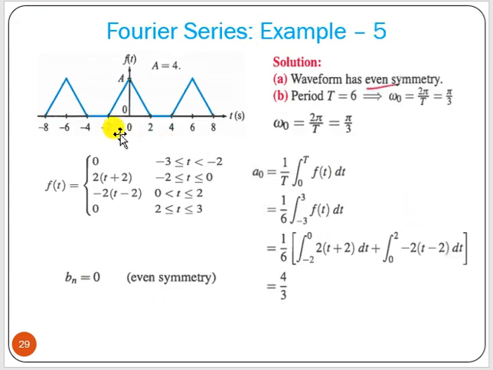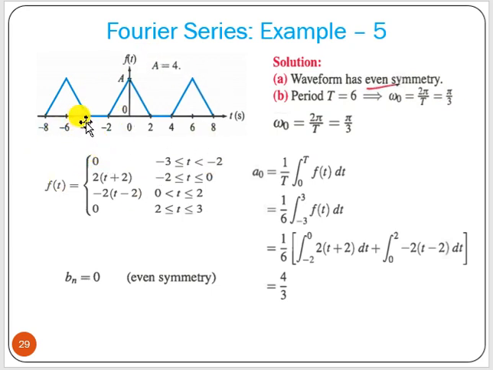Now again, this is another example, and we can find that this is also an even function, or even symmetry, because it is symmetrical about the y-axis. Now here T is given as 6, so omega 0 equal to 2 pi by T, that becomes pi by 3. Now we can write the f(t) of this particular function.